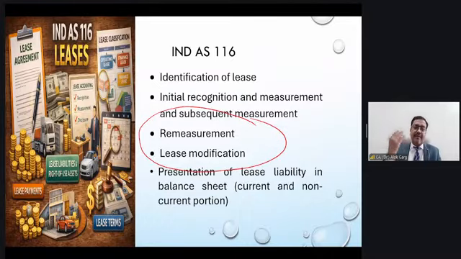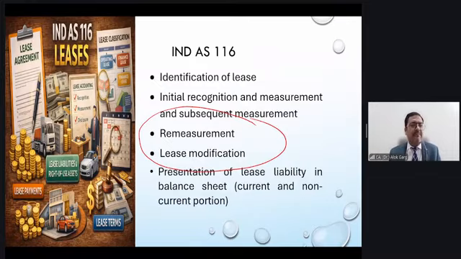Okay, then your depreciation and interest cost will come in the P&L. Your payment of lease liability will go to the cash flow from financing activity in the cash flow, and in the balance sheet your ROU asset will come and your lease liability will come as a financial liability, current as well as non-current. Okay, so this Ind AS 116 is very, very important from the perspective of leases, from the lessee perspective.